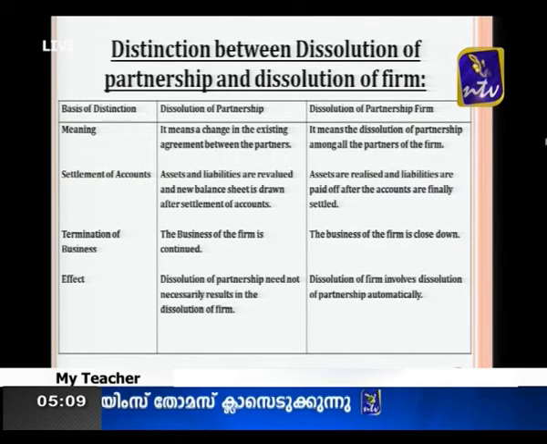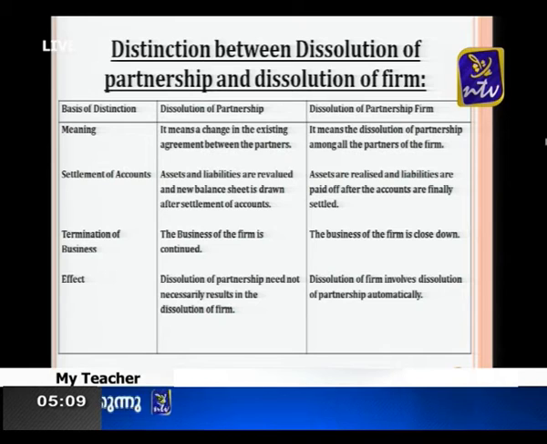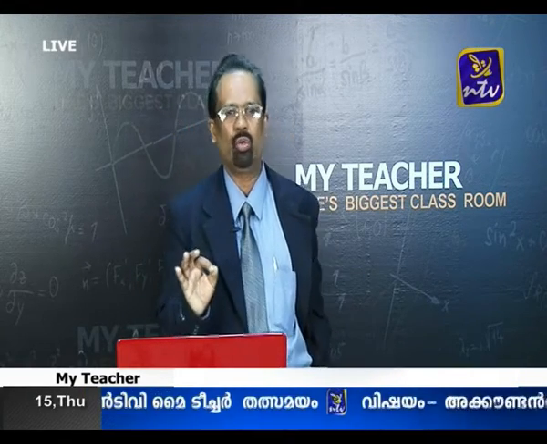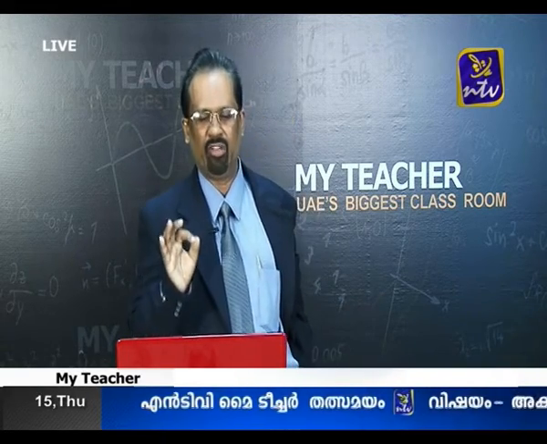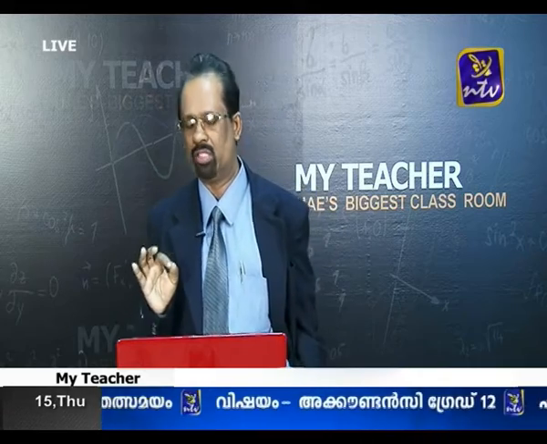Then we have a lot of doubts: what do you mean by dissolution of firm? Dissolution of firm means complete breakdown of the relationship between the partners. A complete breakdown of the relationship between the partners forever is known as dissolution of firm. That means tomorrow onwards the firm is not there, so we cannot run the business. The entire activities of the firm are cancelled or terminated forever. This is known as dissolution of firm. So here we can see one by one what is the exact difference between dissolution of firm and dissolution of partnership.